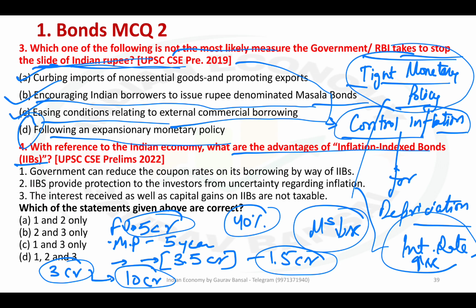So if this bond is inflation indexed, so that it will pay you at least the inflation rate, then you will get 40% return at least. You will get 11 crore here. Bonds which are inflation indexed can cover the inflation in case inflation is more than the interest. You can get either of these. It is not possible to get both.